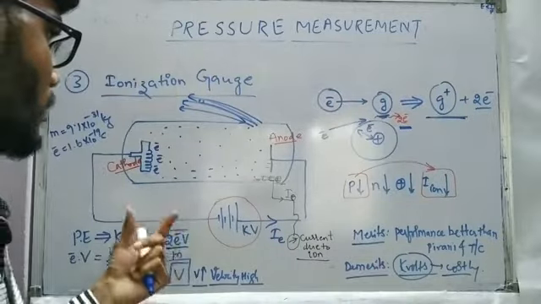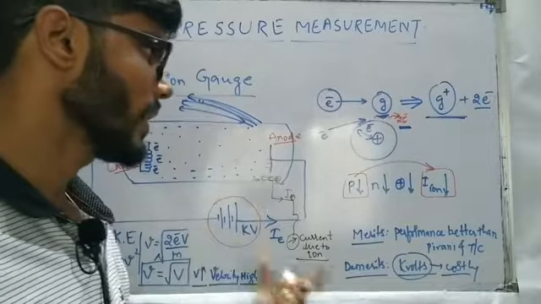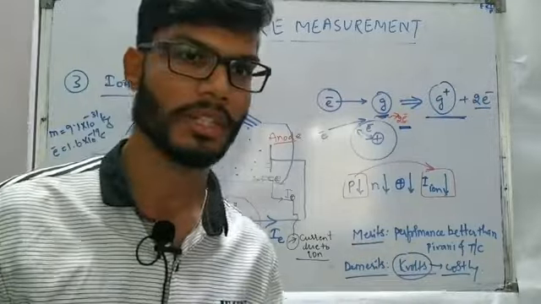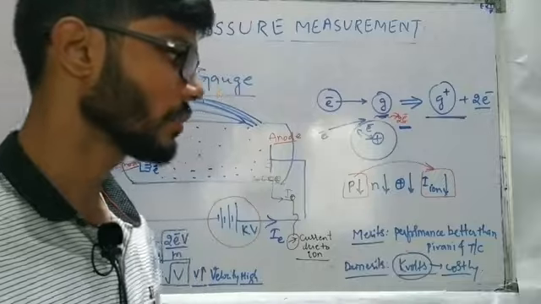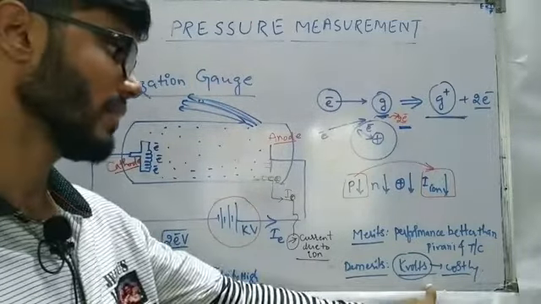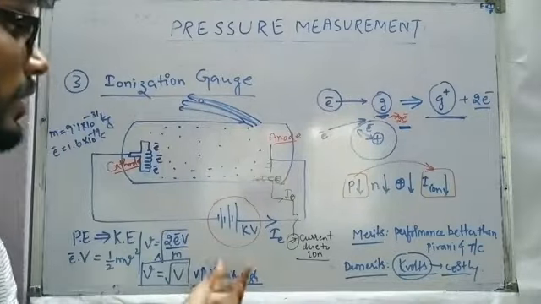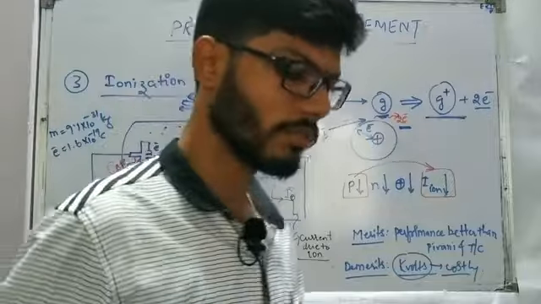And also let us discuss the merit. The merit of this particular idea is that it performs a little better than the Pirani and thermocouple gauge. But as we are talking about ionization here, we have one demerit also: the voltage we have to provide is in terms of kilovolts. Due to that, it becomes a little costly.